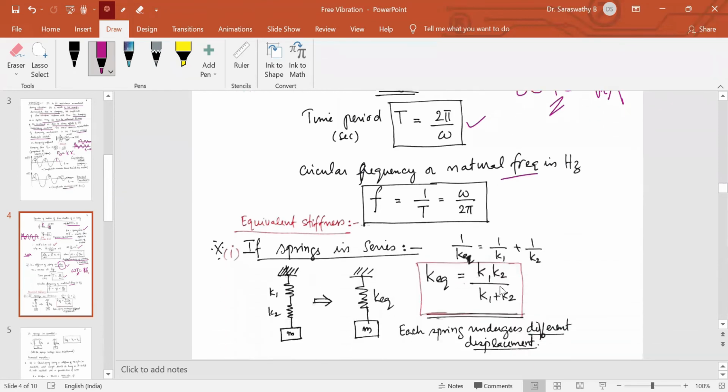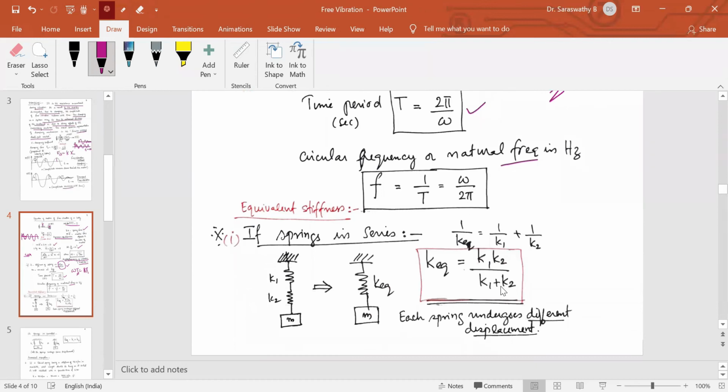Now coming to certain cases, we can represent the system by multiple springs. Say this case shows there are two springs, K1 and K2, attached to a mass. And this mass is subjected to a displacement x in this direction. We apply a force in this direction, and the system goes on vibrating.